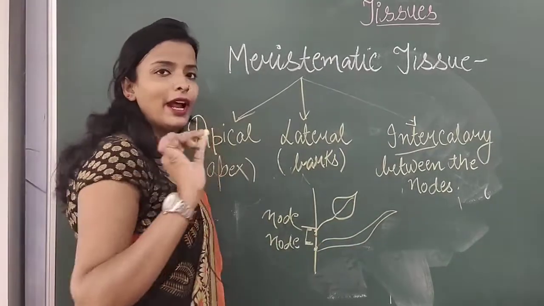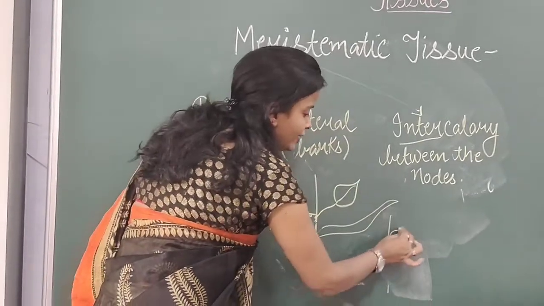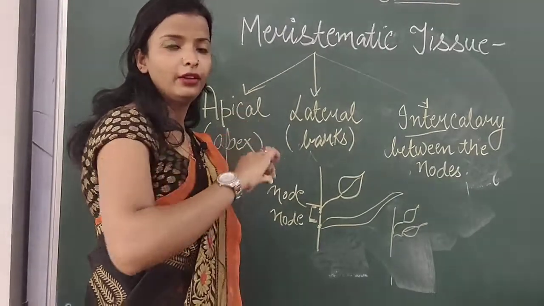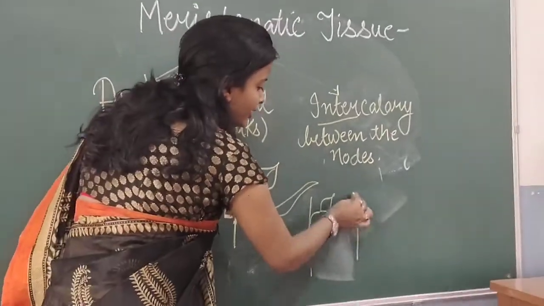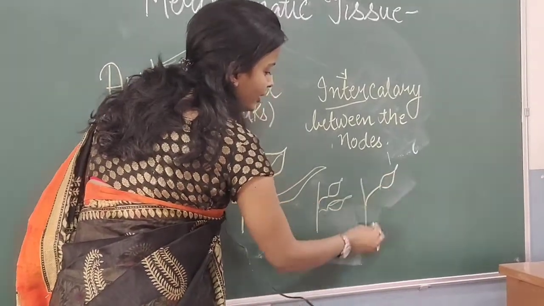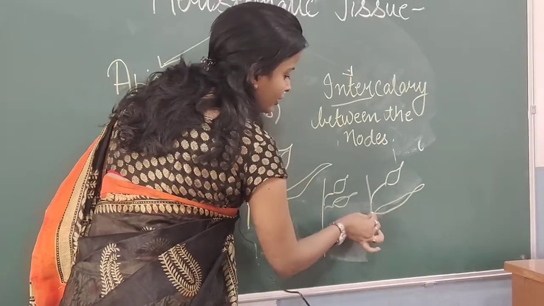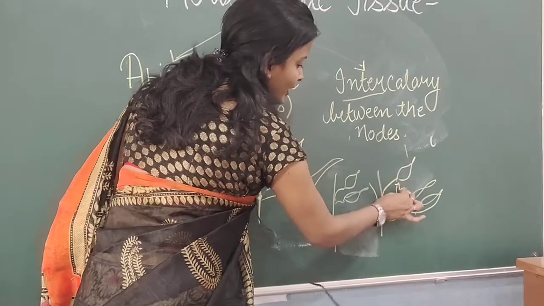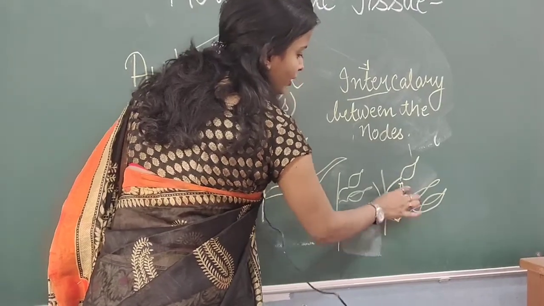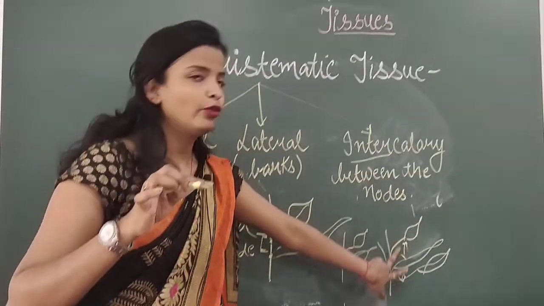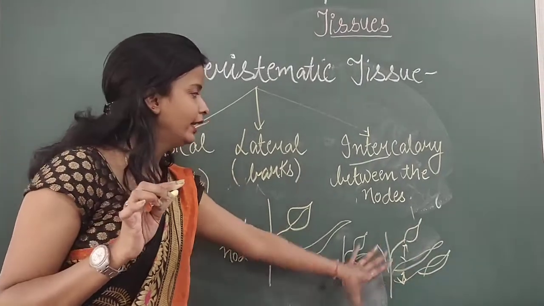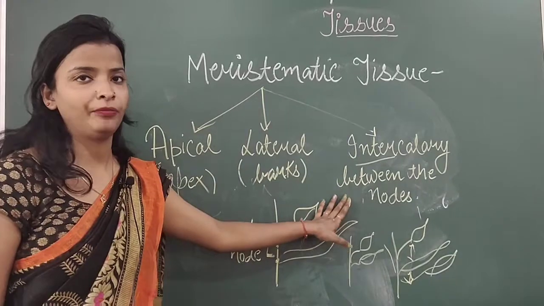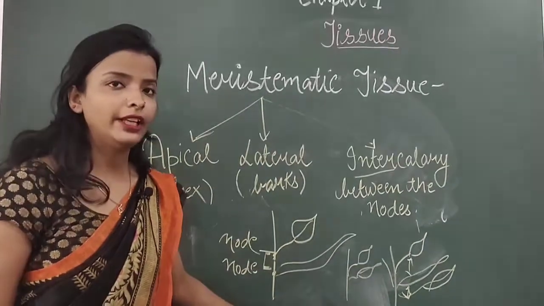Suppose you have seen when a plant is very small, leaves are also here, so many leaves are at a small distance. But when they grow in size, one leaf is growing here, then another branch is growing here, then one leaf is growing at some other place, like a space is created. A space between the leaves or between the branches is created. That is because of the presence of intercalary meristem. I hope the difference is clear to you.